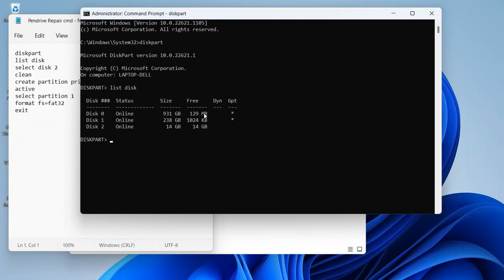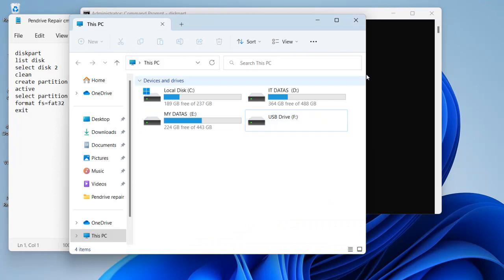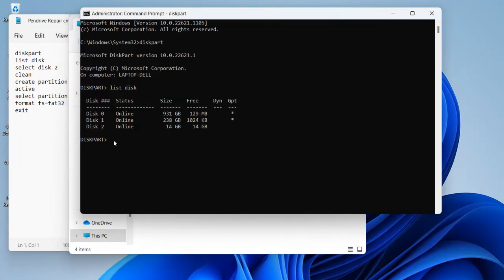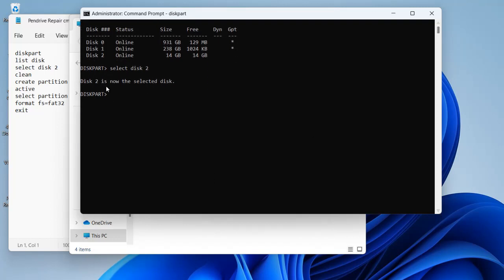So disk 0 is my hard drive, disk 1 is my SSD, which is already inside the laptop, and the third one is disk 2, that is actually the flash drive, which is not detecting now. So in this case we'll try to clean this flash drive first. For that, just select that disk: type select disk 2, enter. You can see disk 2 is now selected, and just type clean.